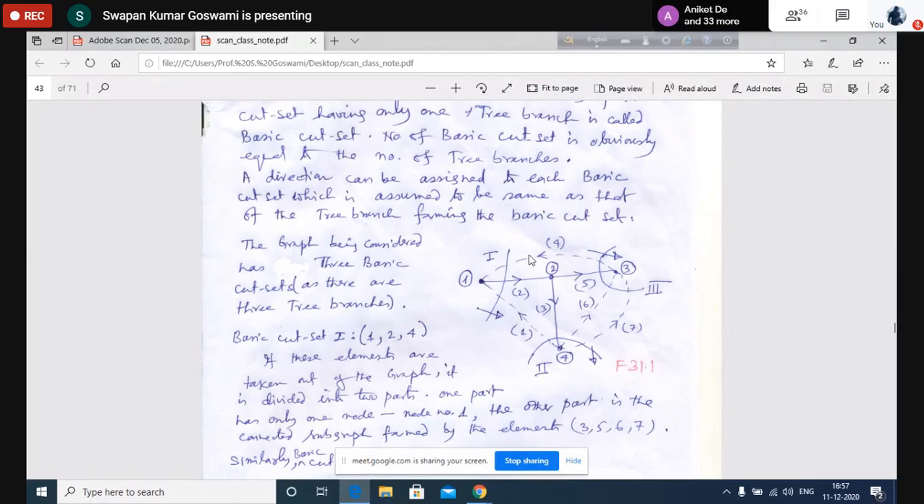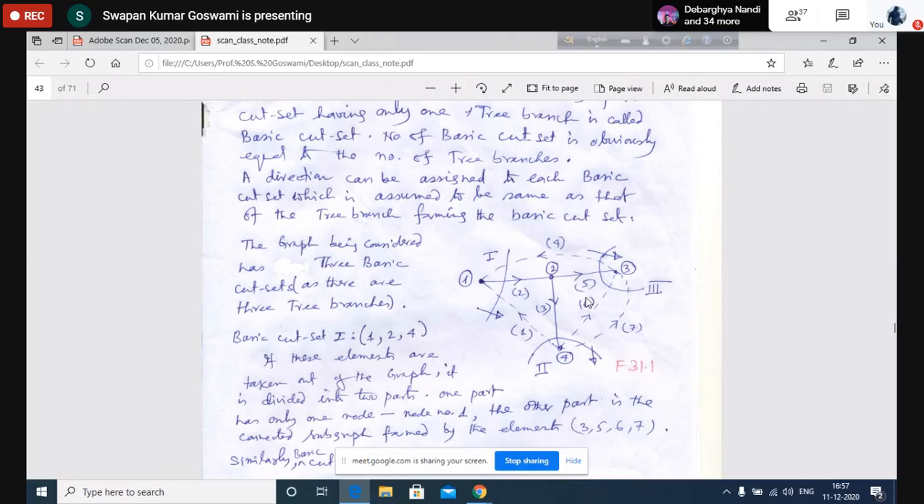So what is the minimum number of elements to be removed? It is 3. Therefore, these 3 are the minimum number of elements to be removed to divide the graph into two connected subgraphs. That's why 1, 2, and 4 together form a cut set. Is it clear?